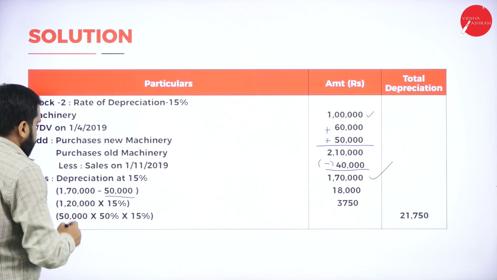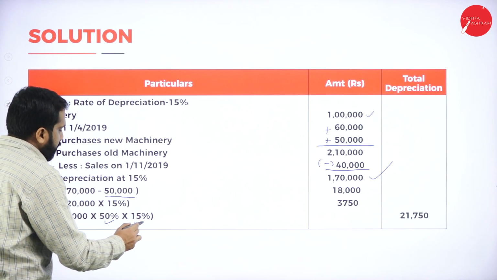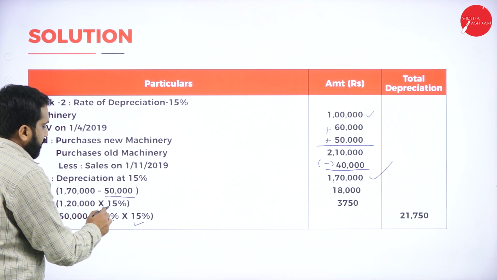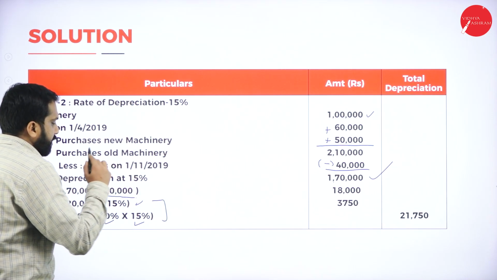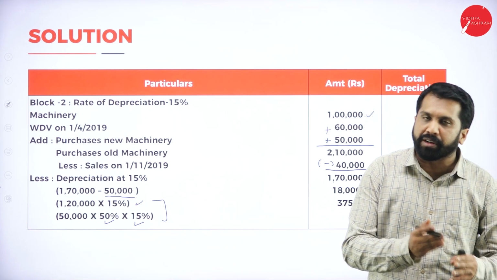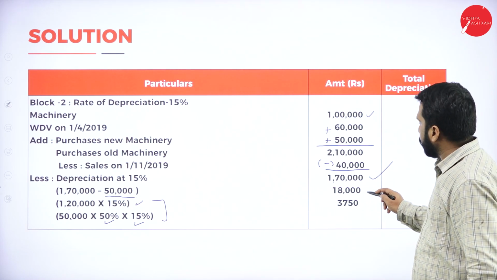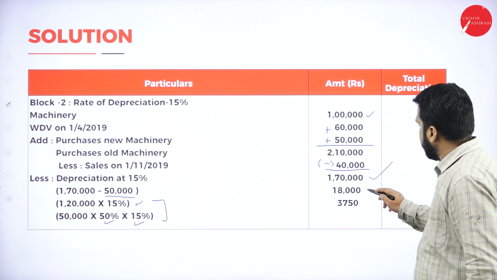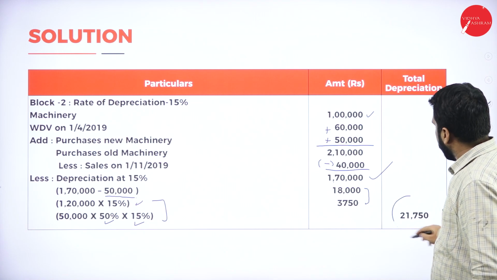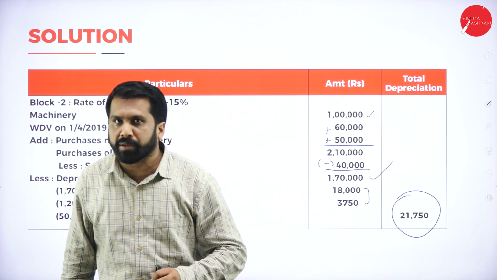So, 50,000 into 15% into half, and 1,20,000 into 15%. Do separate calculation, for after Gandhi Jayanti separate, before Gandhi Jayanti separate. So, how much you will get? 18,000 and 3,750. These are your depreciation total, 21,750. Hope you are clear.